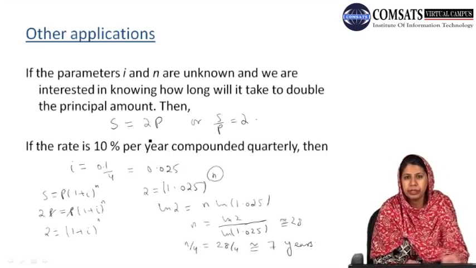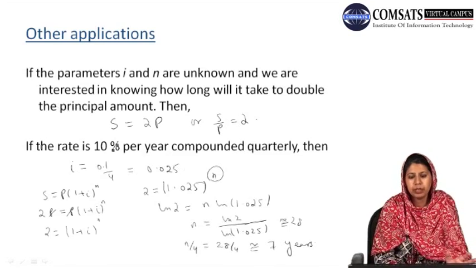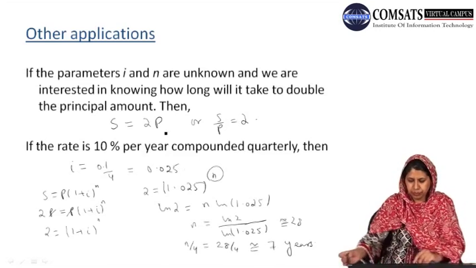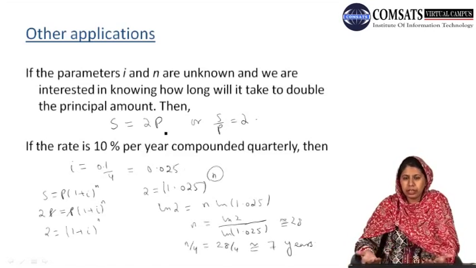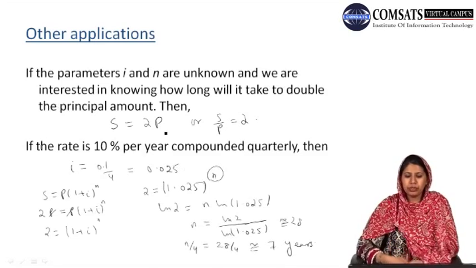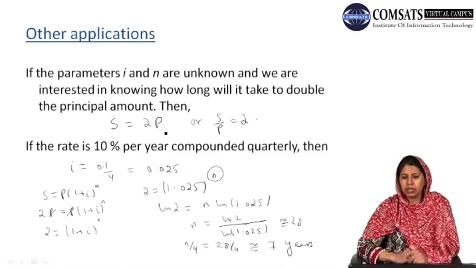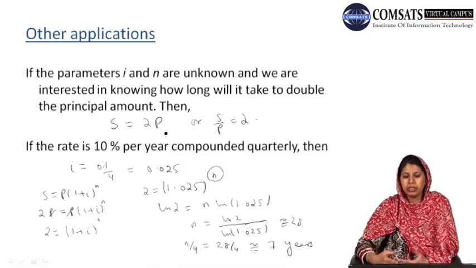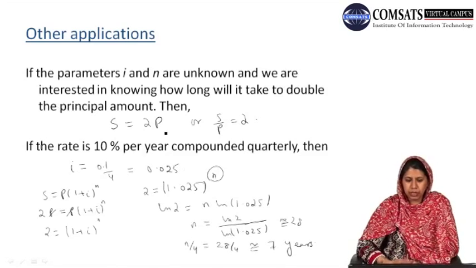our principal amount will be doubled at the interest rate of 10% per year, calculated quarterly. So by knowing the values of two of the parameters, here we know the value of our interest rate i, and we know the compound amount in terms of the principal amount, we can simplify our equation in terms of the one unknown only, which is n.